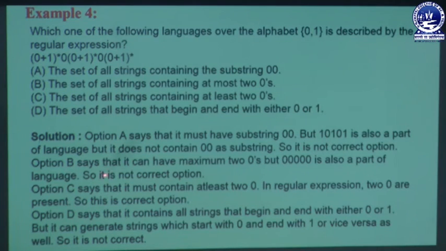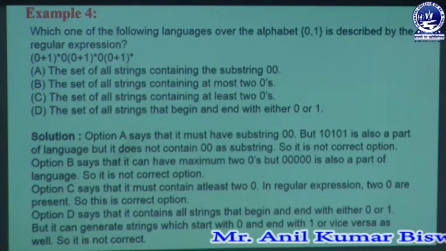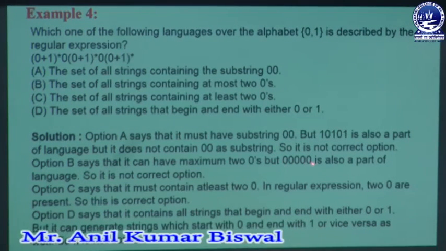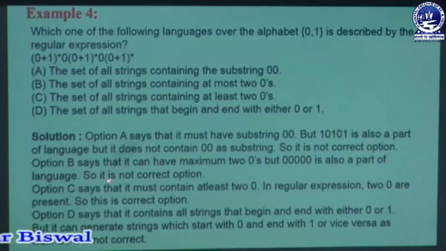Option B says that it can have a maximum of 2 zeros, but whenever a user creates more than 2 zeros in that format, we still get a valid formation. For example, a string with 5 zeros is also a part of the language. So it is not a correct option, because more than 2 zeros can be created at the time of creation.